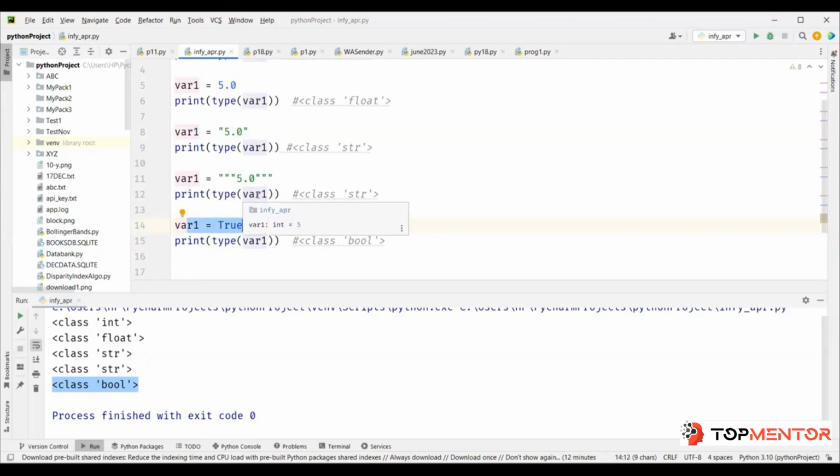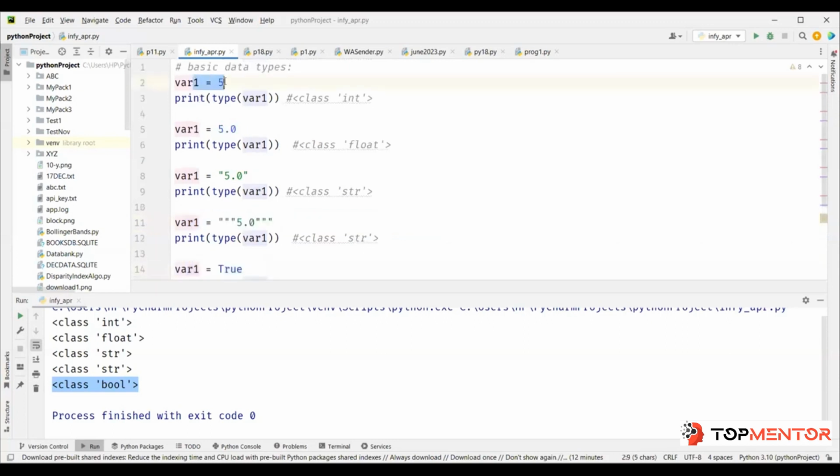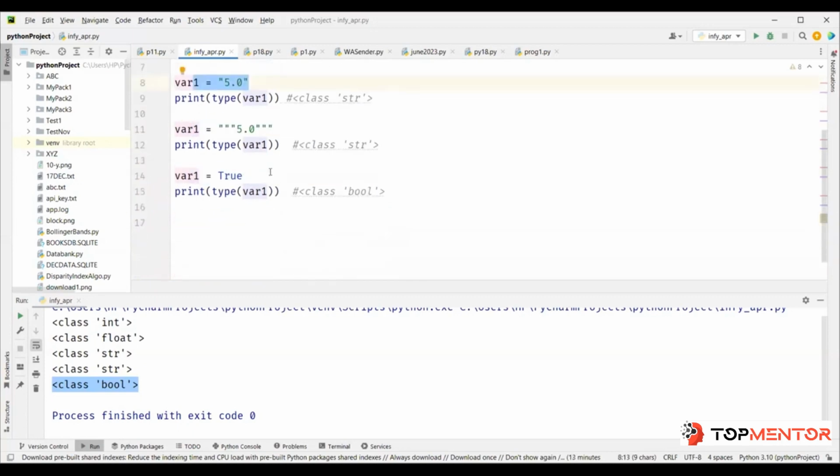Now, in other languages, if you define something as integer, it can only take integer value. But in Python, you can give any value. It can be integer here in line number 2, and suddenly in line number 5, it became a float. In line number 8, it became a string. So it can change its value anytime.